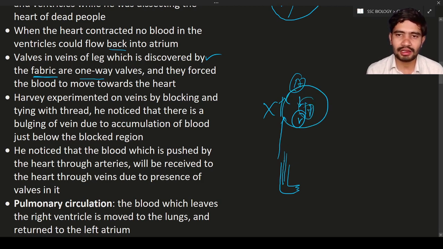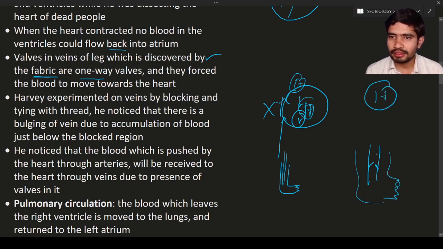Let us draw the diagram in a larger way. This is the valve. This is the vein containing valves. This is the leg, and this is the heart. Here the valves are present, and these valves help the blood to move towards the heart.